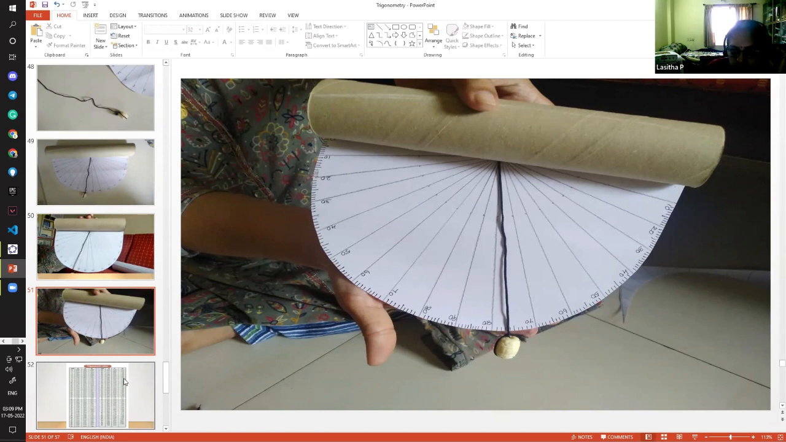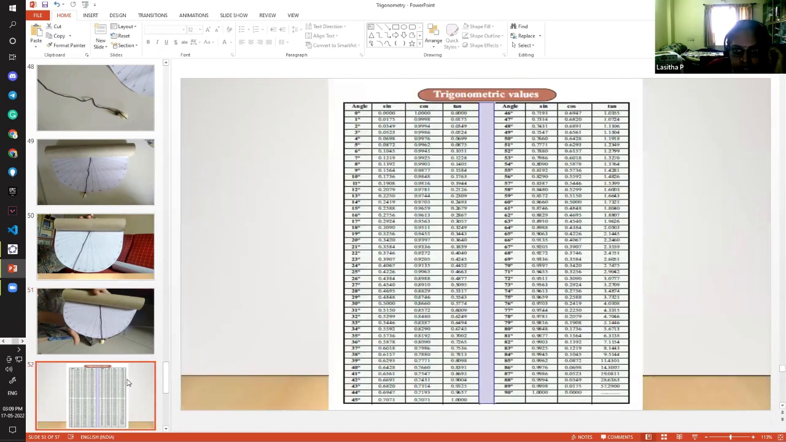My suggestion is that you can also keep a table of trigonometric values like this one. When they are asking, this is 17 degrees, what I got, you take the measurement from this table. You can help them to find the height of the school building or the height of the tree or the height of the pole, any such things in your school premises.